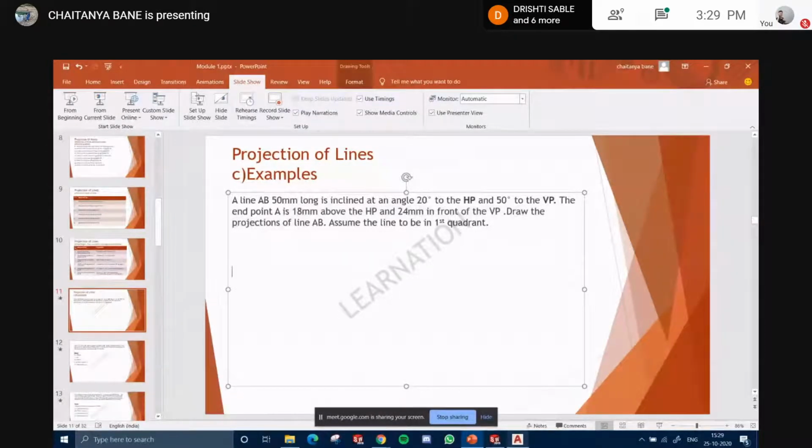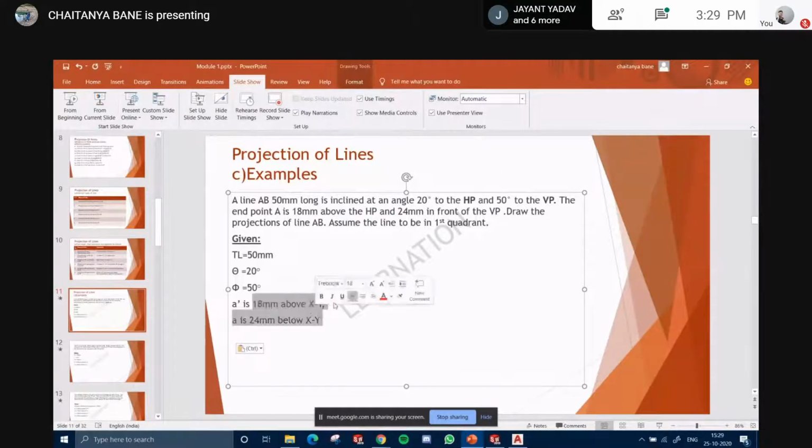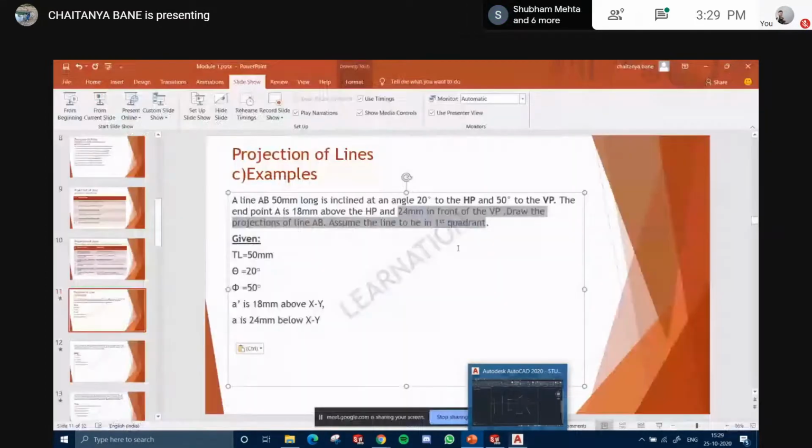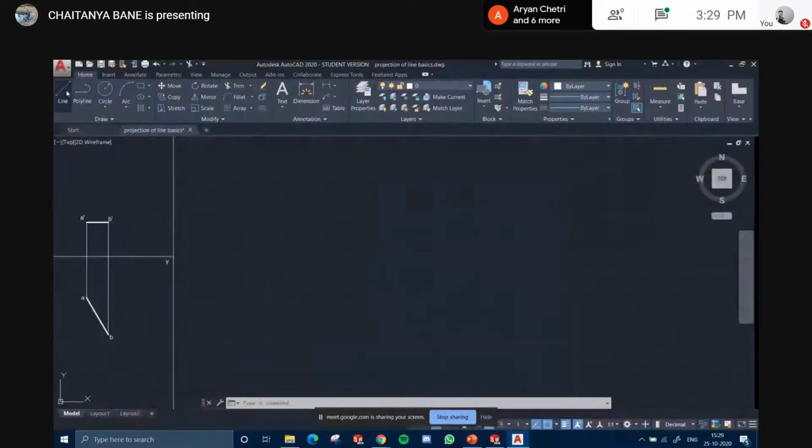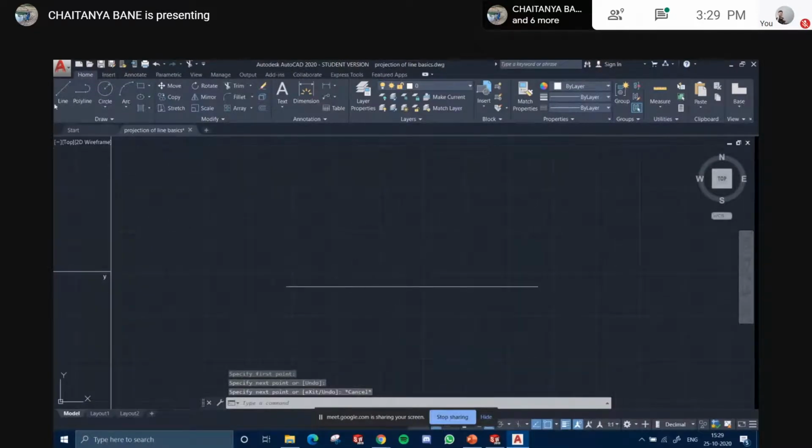So what we deduce from that is that it is above the XY line, 18 mm, and 24 in front of the VP. So it is below XY, because it is in the first quadrant. Understood? Front means draw below the XY. Get it? So let's do it. So we get our XY line. Correct? This is the XY line.